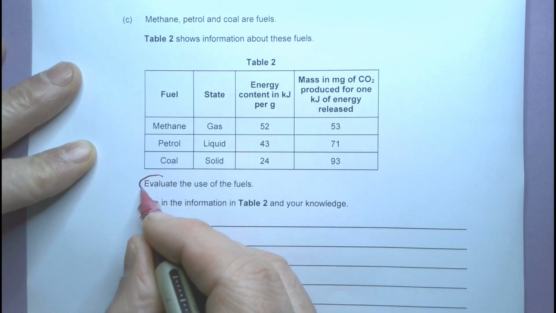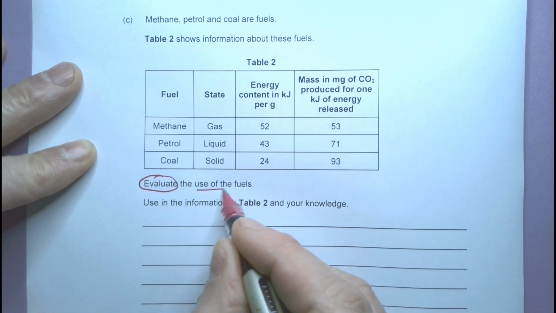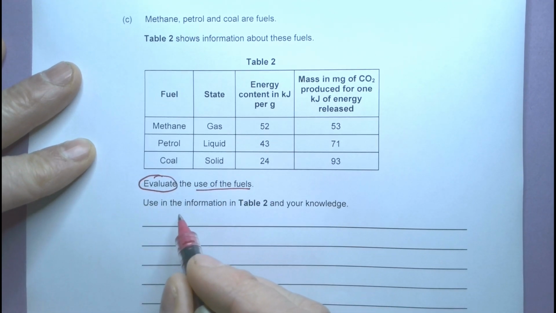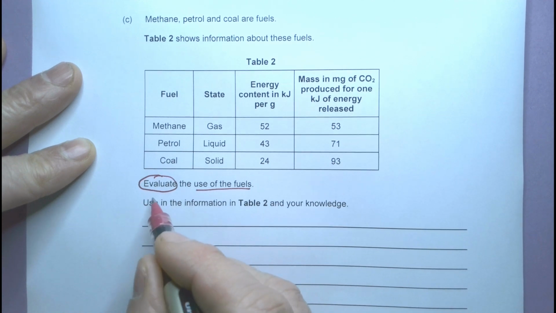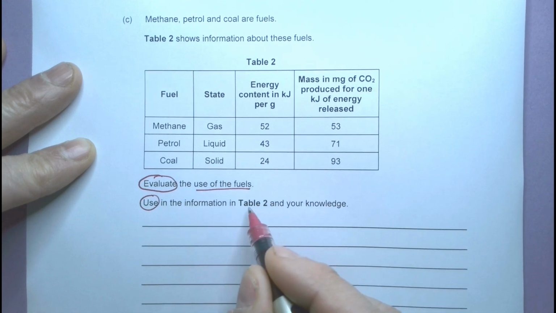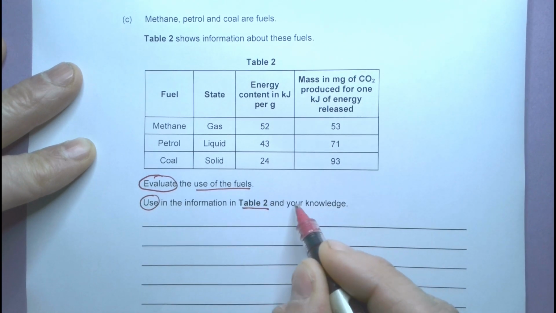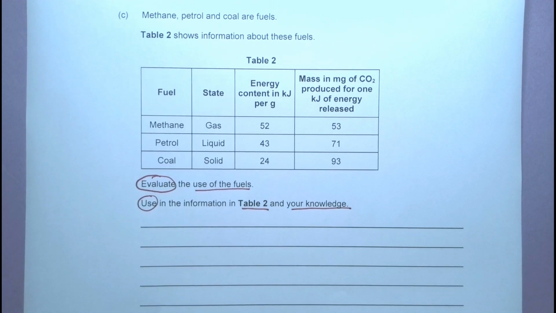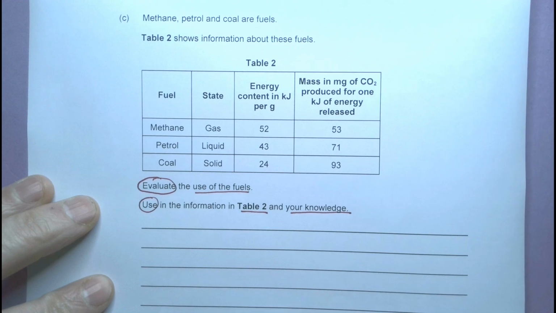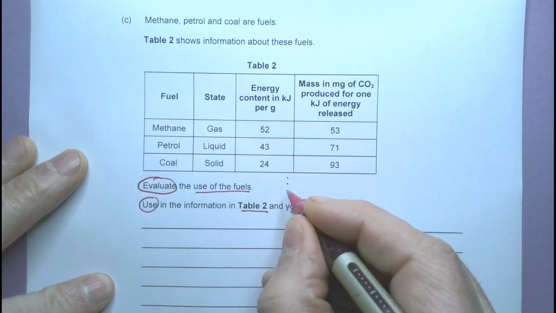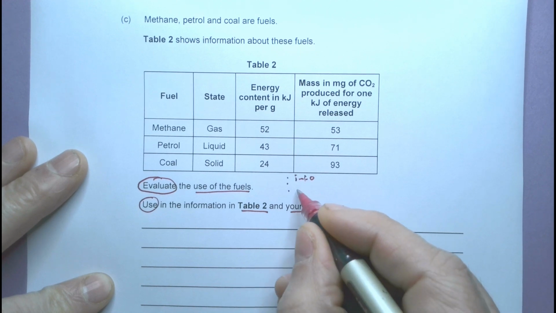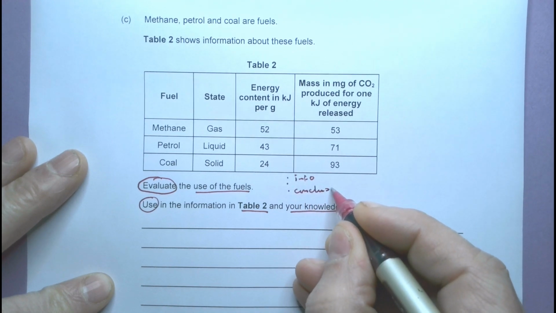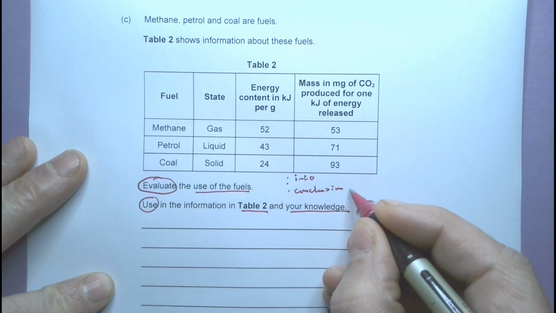Evaluate the use of the fuels. Use information from the table and your knowledge. Okay, so you've got to also use your knowledge as well. So evaluate questions are really interesting because they're going to require some information. So we're going to have some info. I don't know how many marks this is worth yet. But then finally, the last bit, I'm going to have a conclusion and justification. So I need to say why.